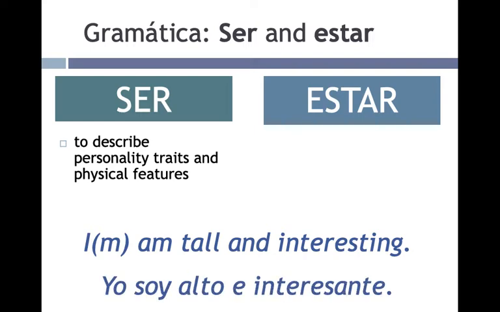Yo soy alto e interesante. A few things to note: you don't have to use yo. The form soy, the conjugation, is only used with the subject pronoun yo. And notice that when you say y in front of a word that begins with i, you need to change y to e for the sound. Yo soy alto e interesante.